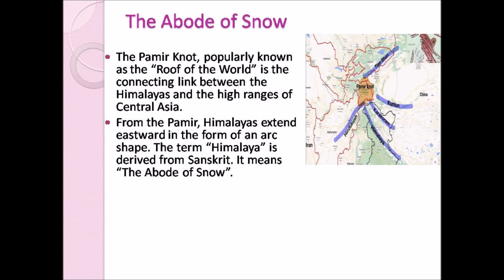Can you see in this picture? Yes. So the Himalayas extend from Pamir Knot in the form of an arc shape. The term Himalaya is derived from a Sanskrit word which means the abode of snow. And next we will see how these northern mountains function as a great wall and how they are grouped into three divisions.